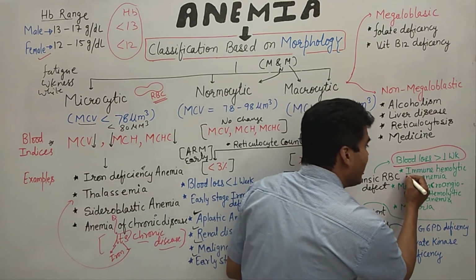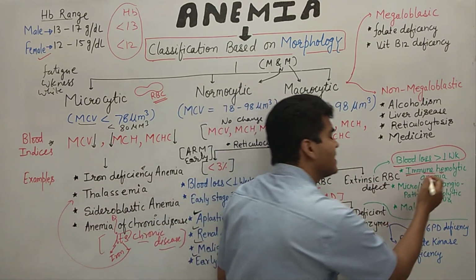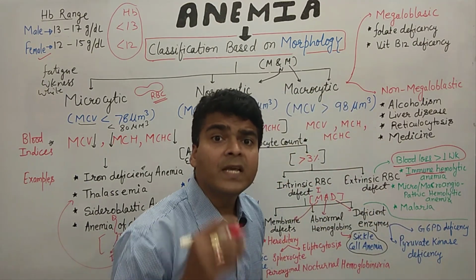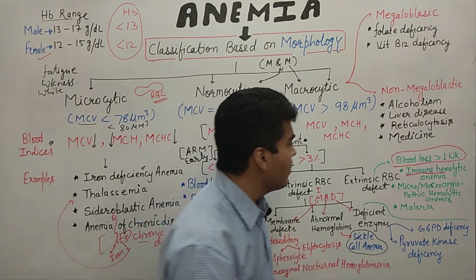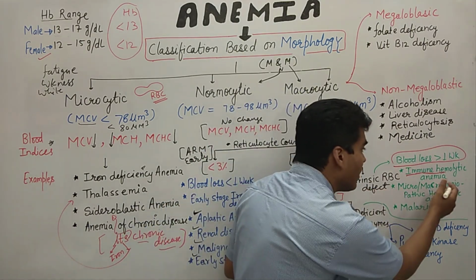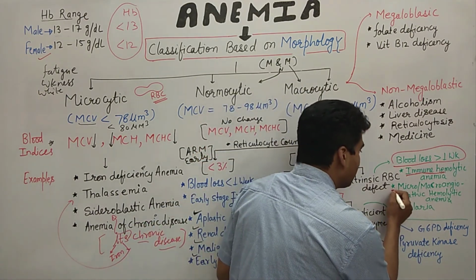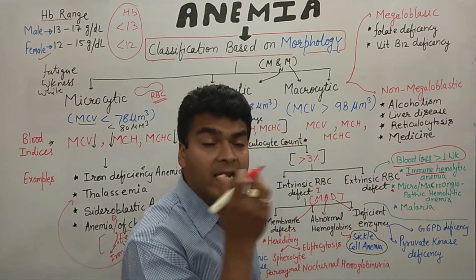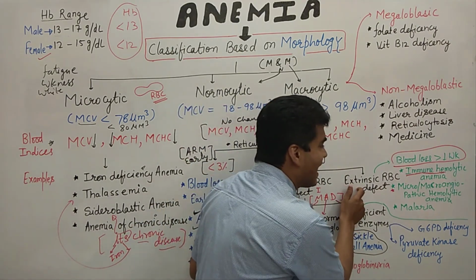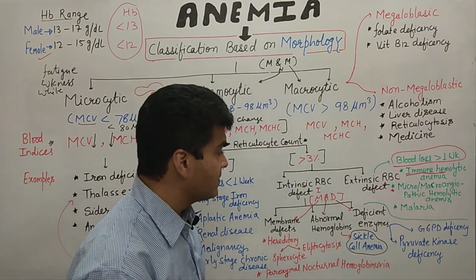Immune hemolytic anemia, where due to an immune reason there is hemolysis. The other type is micro or macroangiopathic hemolytic anemia. And the third one is malaria. In the case of malaria, there is also a possibility of extrinsic RBC defects. So these are some possibilities.